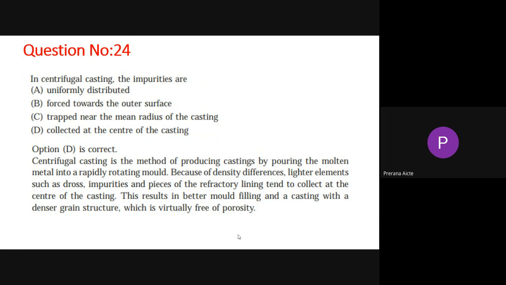Centrifugal casting is the method of producing castings by pouring the molten metal into a rapidly rotating mold. Because of density differences, lighter elements such as dross, impurities, and pieces of the refractory lining tend to collect at the center of the casting. This results in better mold filling and a casting with a denser grain structure, which is virtually free of porosity.